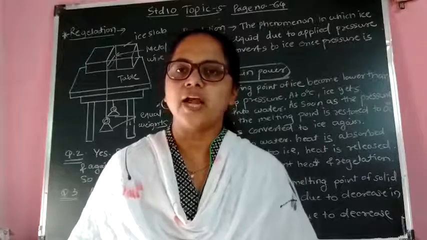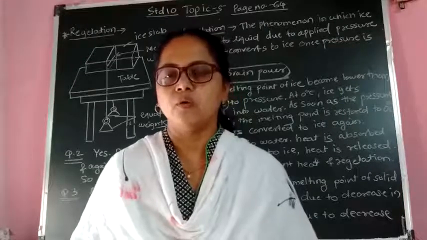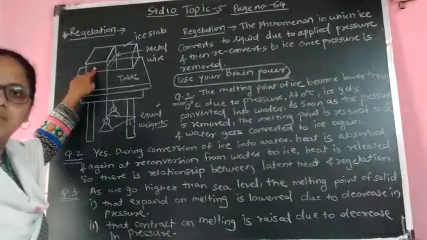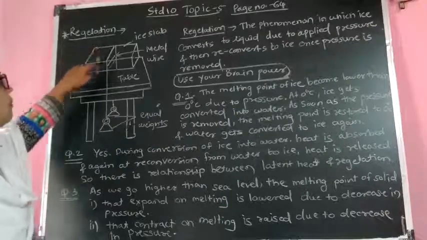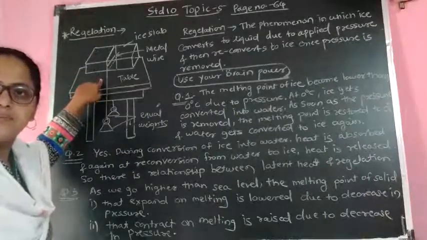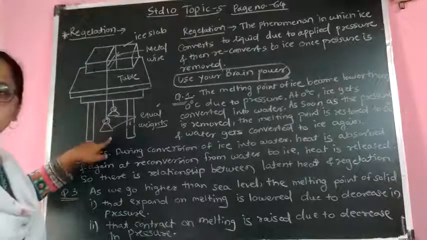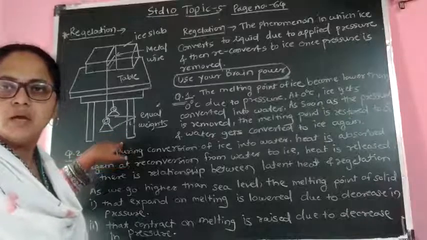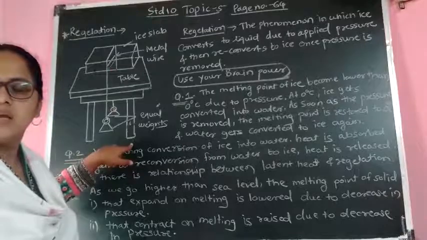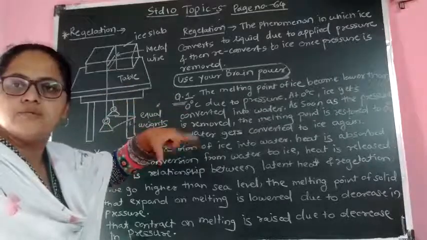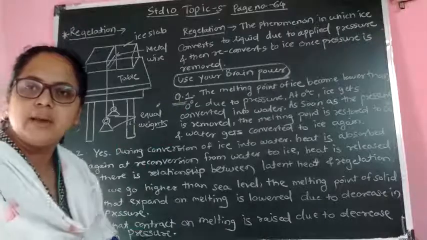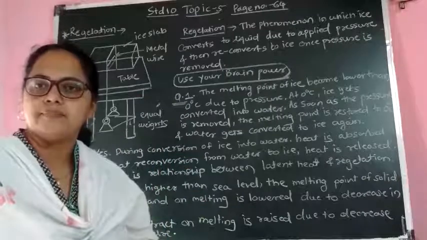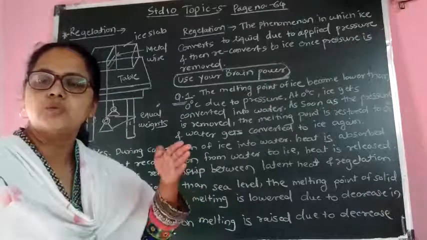Regarding that, one experiment is given in your textbook. What is that experiment? You can see here, one ice slab is taken. On that ice slab, a metal wire is placed. Two equal weights are hanging from this metal wire. Then what will happen? This metal wire penetrates into the ice slab. Penetration means to go deep.